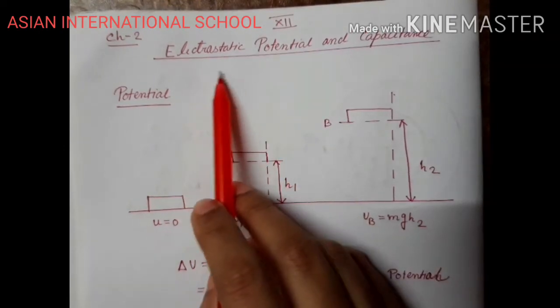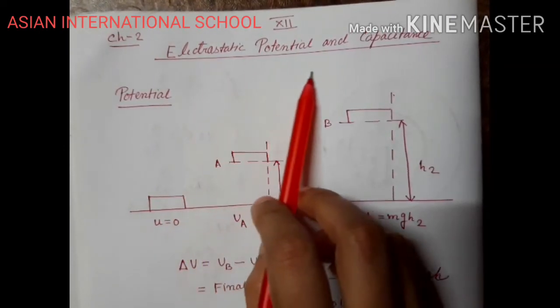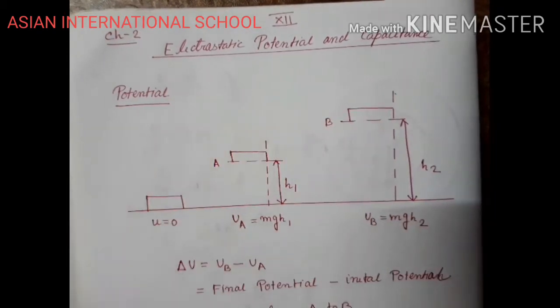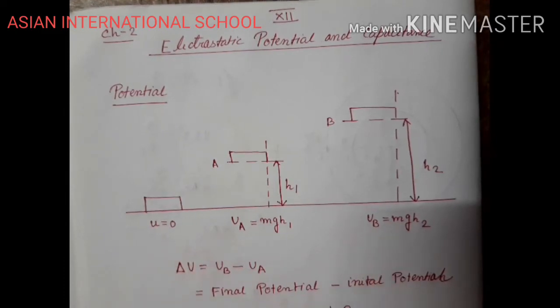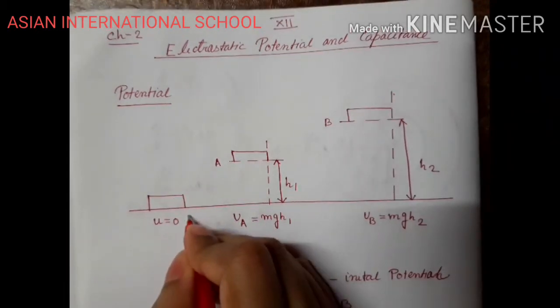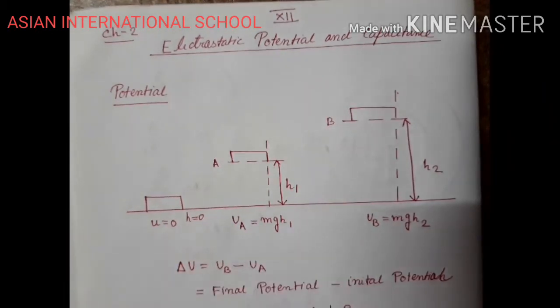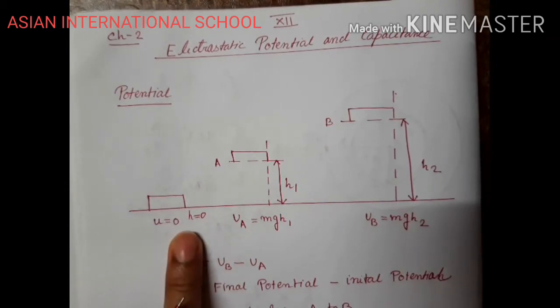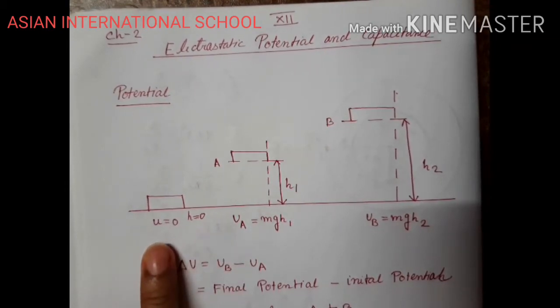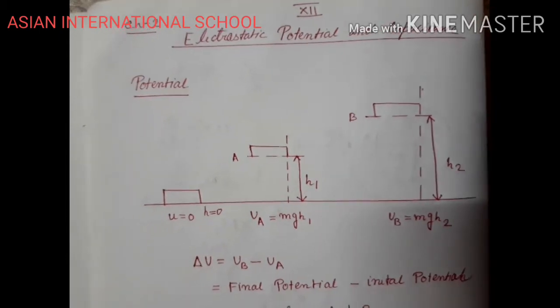So today we are going to start the chapter electrostatic potential and capacitance. Before we start the chapter, we should understand the concept of potential, the meaning of the word potential. As you can see in this diagram, we have kept an object. We can consider this height to be 0. So we have kept this object at a certain height, and at this height we are assuming that there is no potential. What does the word potential mean?